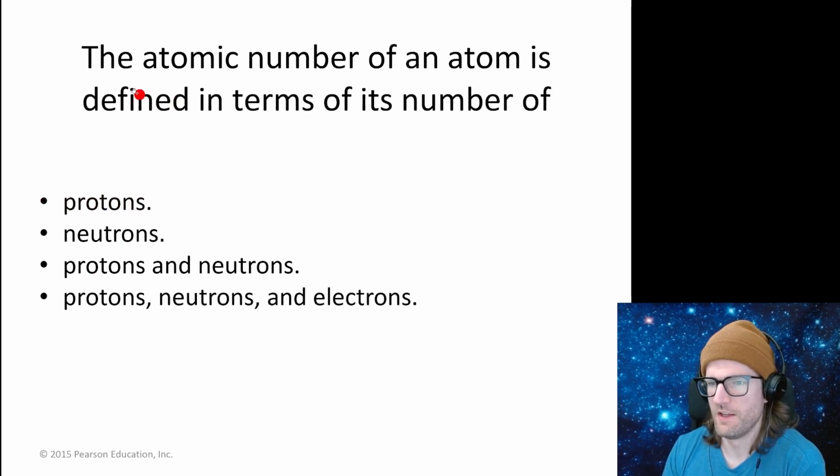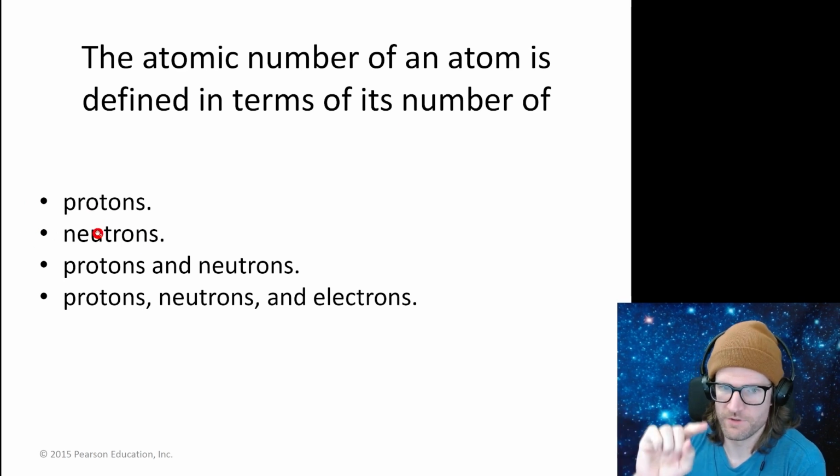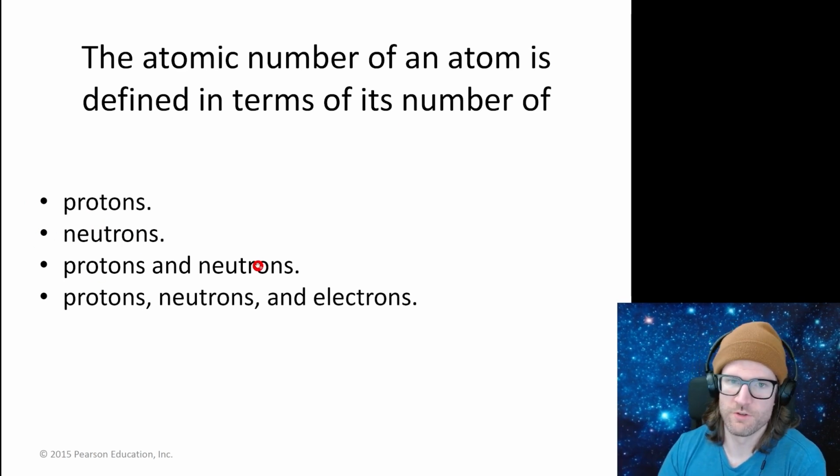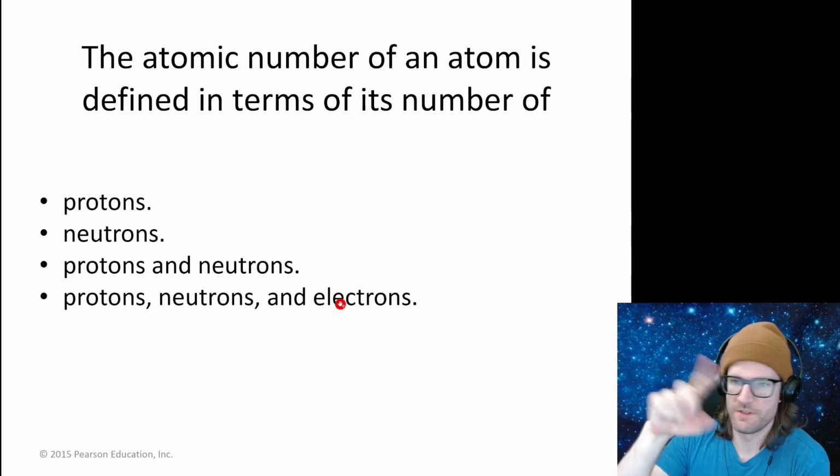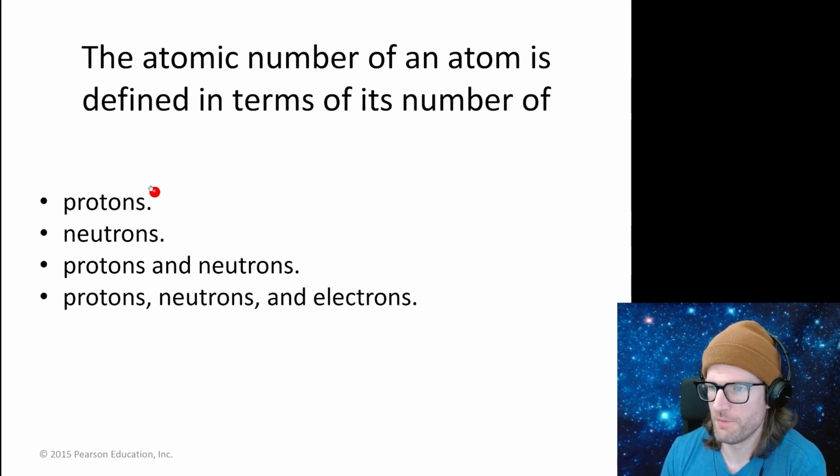Okay. The atomic number of an atom is defined in terms of its number of, we know, protons. Not neutrons, that's different isotopes. Protons and neutrons determine the mass number. Protons, neutrons, and electrons make the whole atom itself. What we define each element, or atom, by is protons.